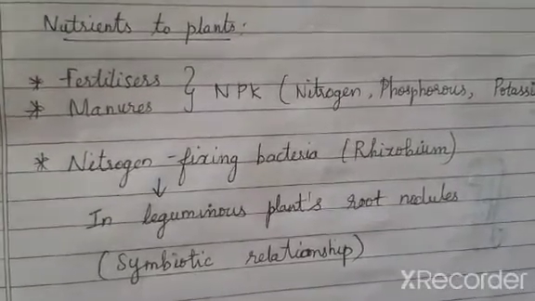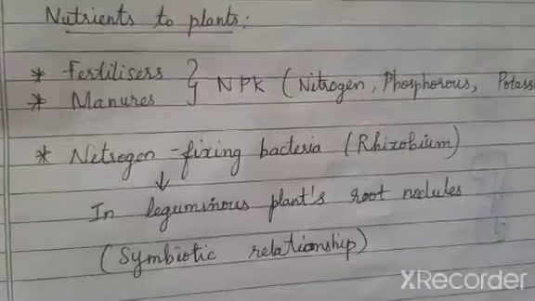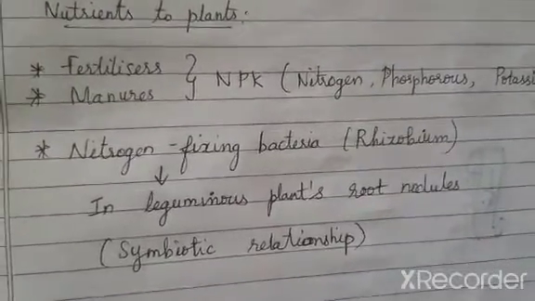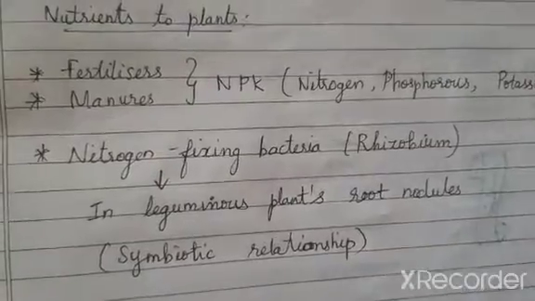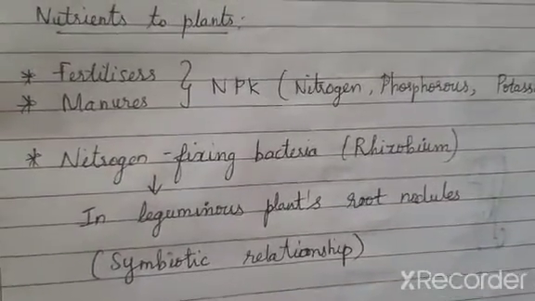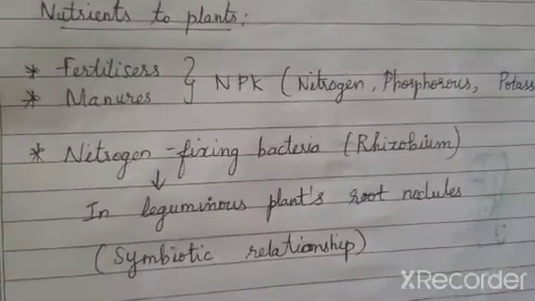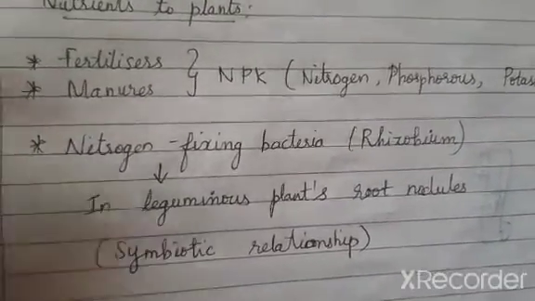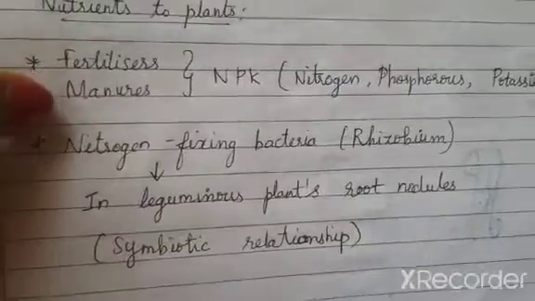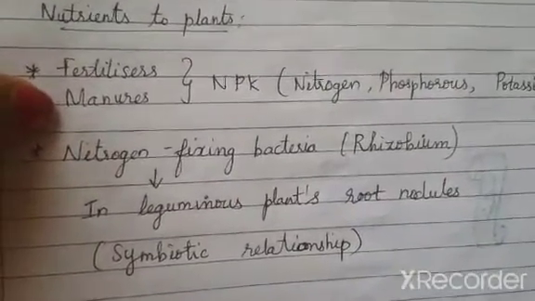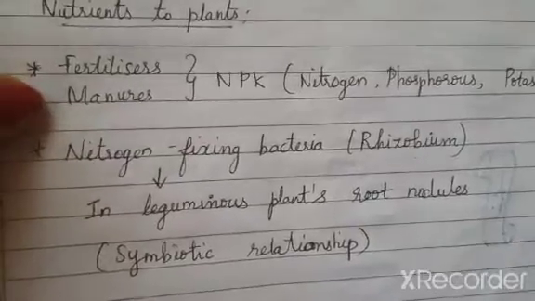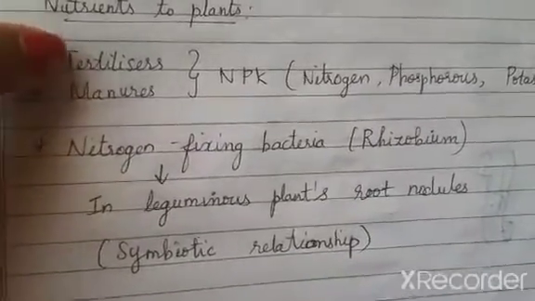Earthworms are nothing but the farmer's best friend. They decompose the collected waste and convert it into a usable manure. That process is called vermicomposting, which you will be learning in detail in your upcoming lessons. So manure is the natural way of nutrients prepared from the animal and human waste.